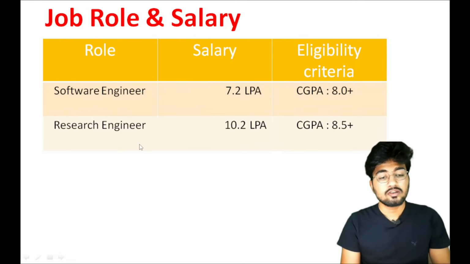You have to remember that in both job roles you can fill any one job role according to your eligibility criteria. If your CGPA is 8.5 or above, then you can fill software engineer alone, but you can't fill both. You have to fill any one job role. They won't allow you to fill both job roles.